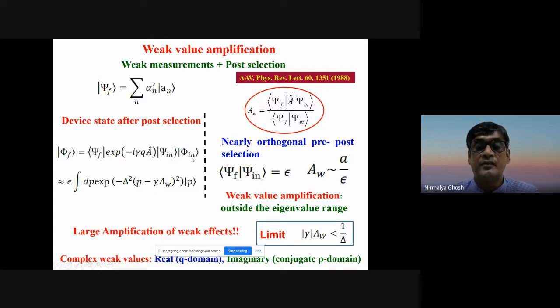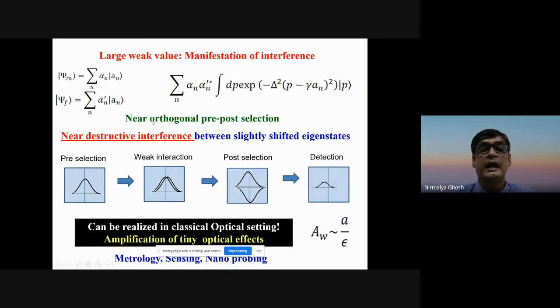Okay, so what is interesting is that this weak value can be interpreted like an interference effect. It is a manifestation of interference. Simply, it can be thought of like that. For example, the example I was giving: let's say you have a two-state system, like you have a Gaussian pointer. Now these two states are slightly shifted with respect to each other. That means the pointers are slightly shifted, which is the so-called weak interaction. We can think of, let's say, the spin Hall effect, which I was giving as an example. The two modes are left and right circularly polarized light. If they are slightly separated with respect to each other, we call that a weak effect or a weak interaction. Slight separation means the separation is much smaller than the width of the pointer.